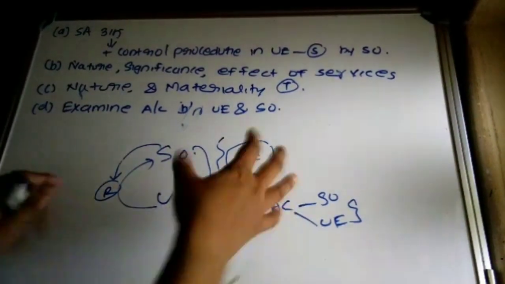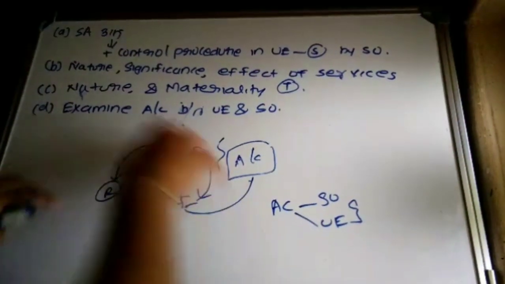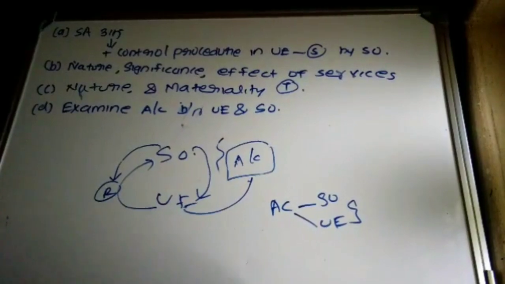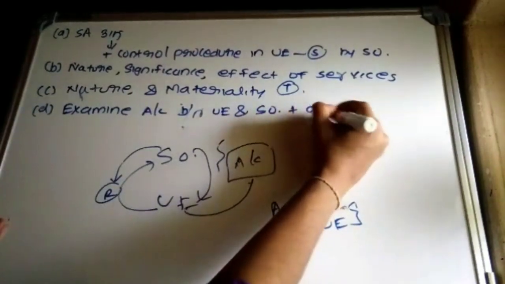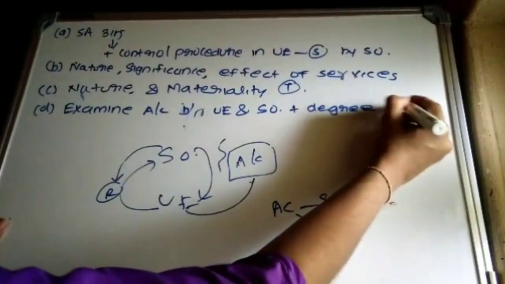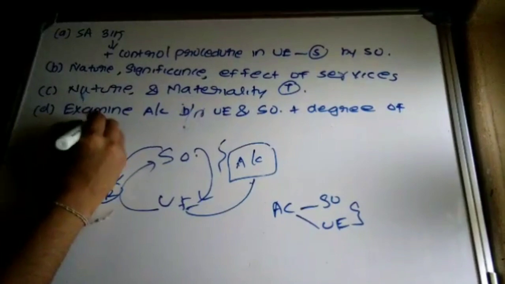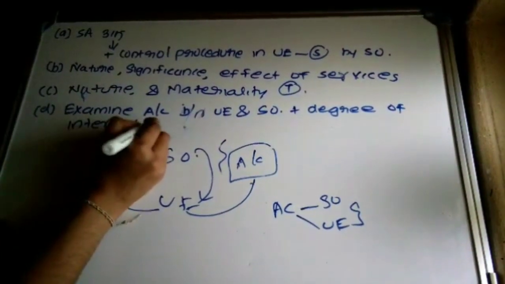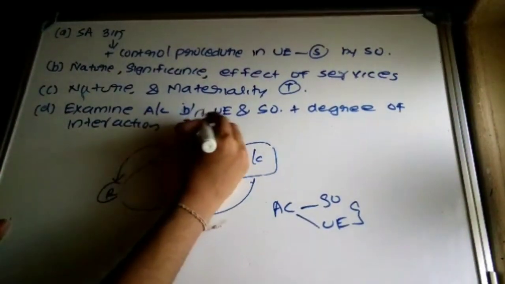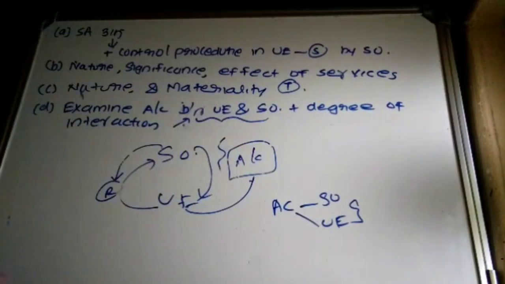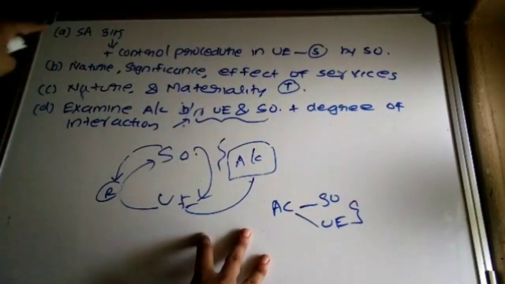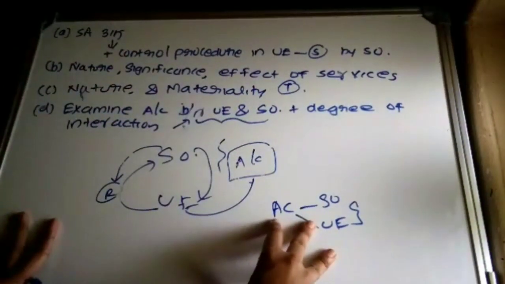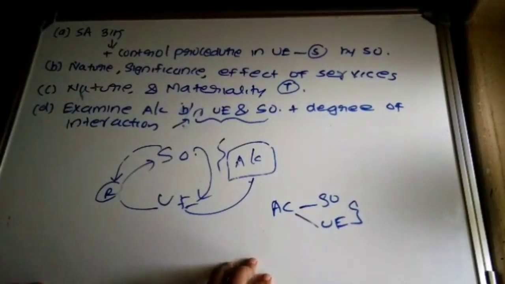That is, the auditor of the user entity should examine the agreement or contractual terms and conditions in between the user entity and service organization, plus the degree of interaction in between user entity and service organization. So the auditor of the user entity, I will explain once more. This is the regular procedure that is to be determined. This is not additional, this is the regular procedure.